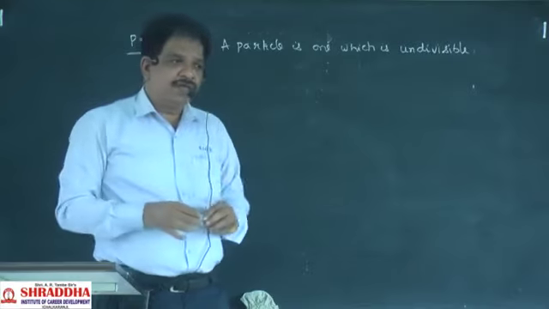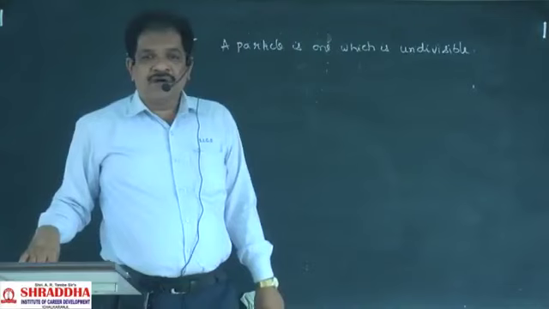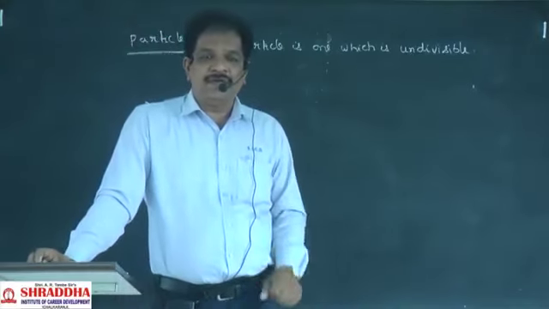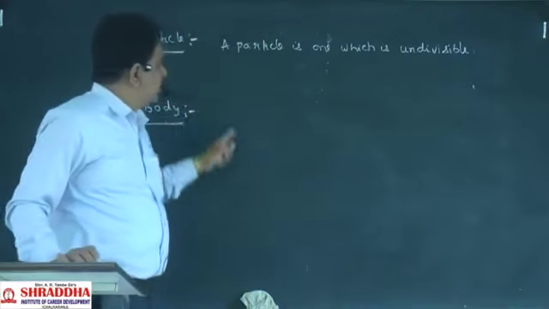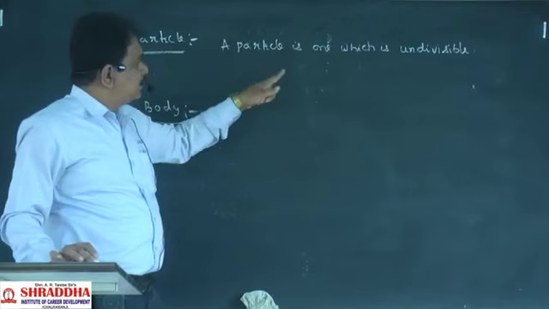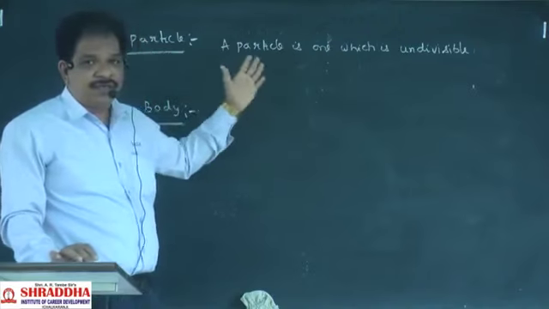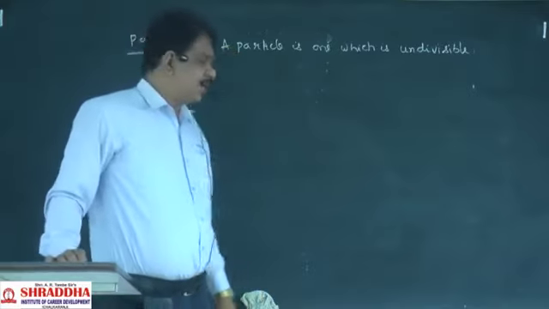Like that, dividing, finally one small portion will come which cannot be divided. That will be called a particle. A particle is one which is indivisible. We cannot divide the thing. Then that will be called a particle.